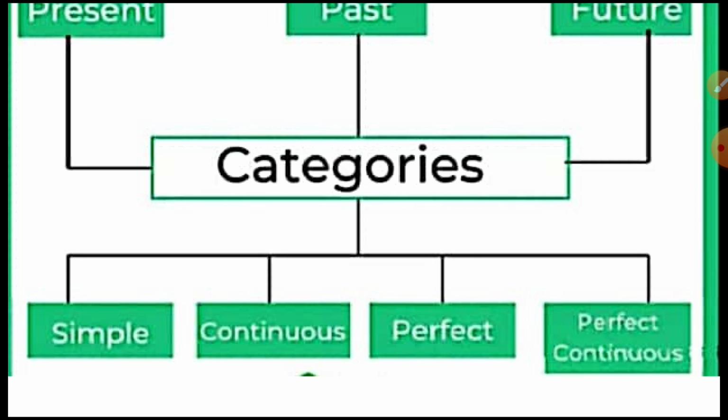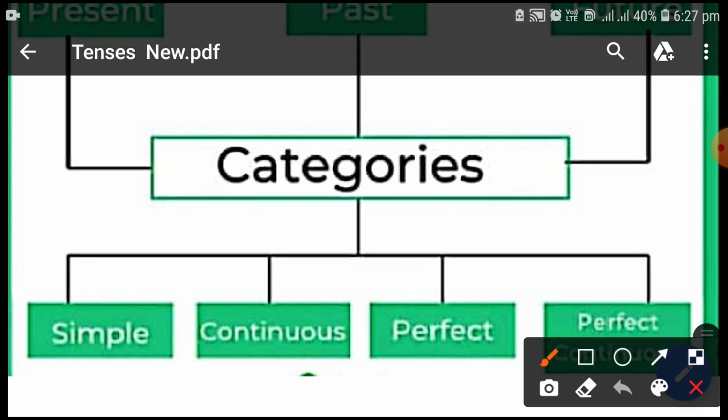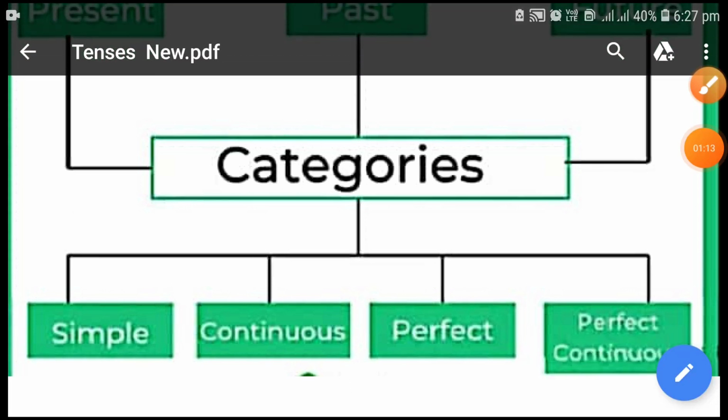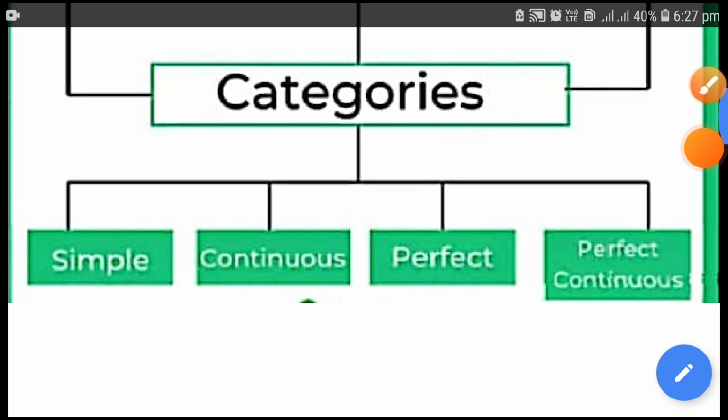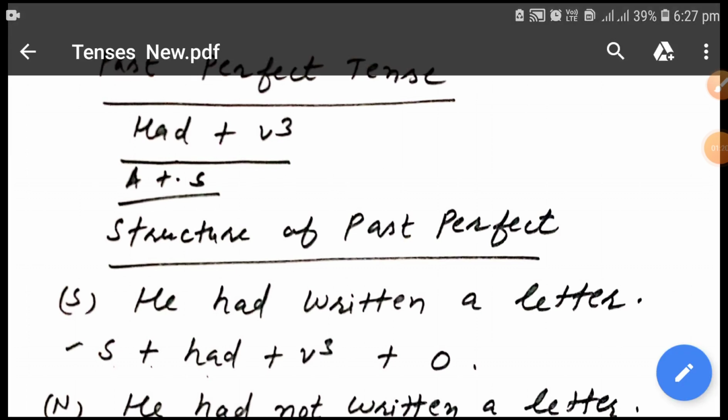Now I am going to tell you about past perfect tense.